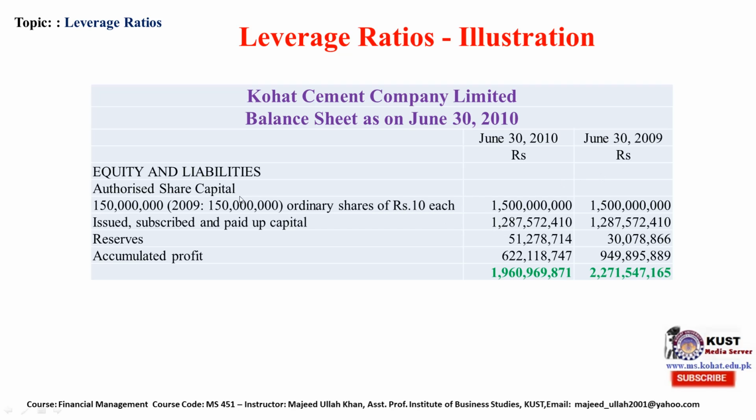This is authorized capital, which is not used in any calculation. This is issued and subscribed capital, reserve, accumulated profit, that is total equity for 2010 and total equity for 2009. Average equity will be the summation of these two divided by 2.